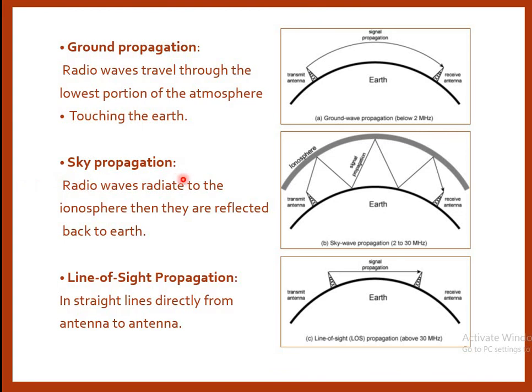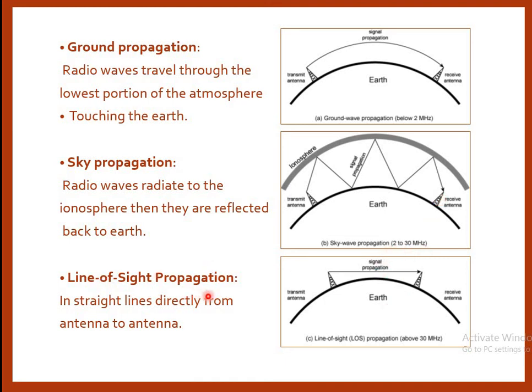Second one is sky propagation. The radio wave is radiated through the ionosphere, then reflected back to the earth. Here the representation is shown. The signal is transmitted from the transmitter antenna through the ionosphere, reflected back to the earth, and again reflected. In this way the signal is received at the receiver. Sky wave propagation is used for frequencies between 2 and 30 megahertz.